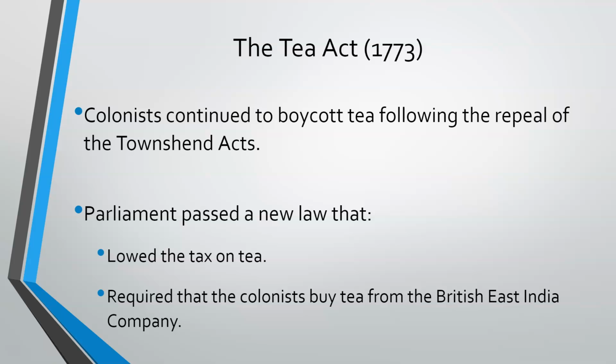And what Parliament is hoping will happen is the colonists will look at the tax and will decide that it's not worth protesting over. It's not much. It's maybe 3 pence per pound, or as we would say, 3 cents per pound. It's literally cheaper to buy the tea legally than to smuggle it in from another country. But Parliament is missing the point.